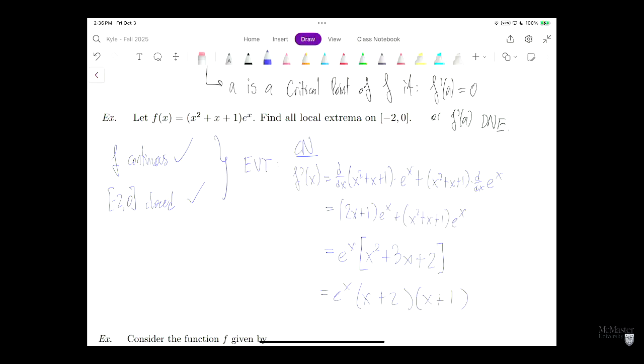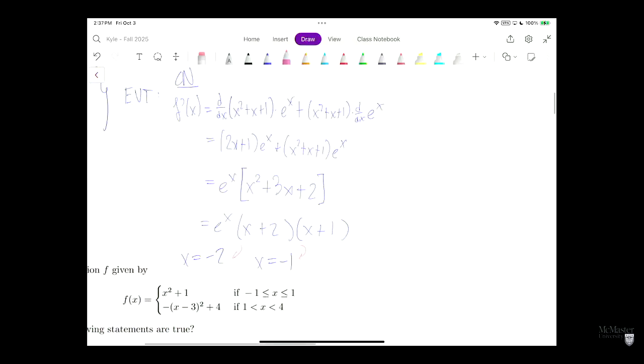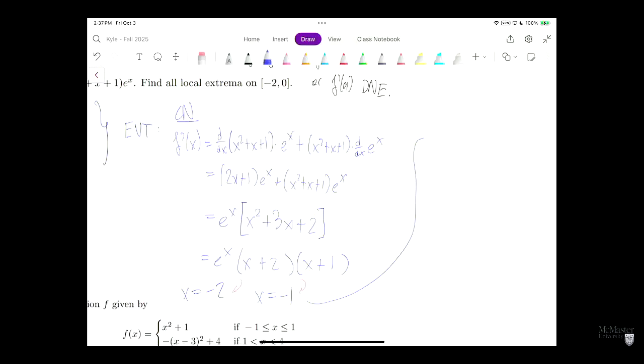Alright, so we can read off the solutions to this derivative equaling 0 by just looking at the solutions to the linear factors. In this case, we have that x is equal to -2 is a solution. x is equal to -1. And we have the factor e to the x. Does that contribute any solutions? No, because e to the x is never 0. So we have -2 and -1 are the points we need to check.